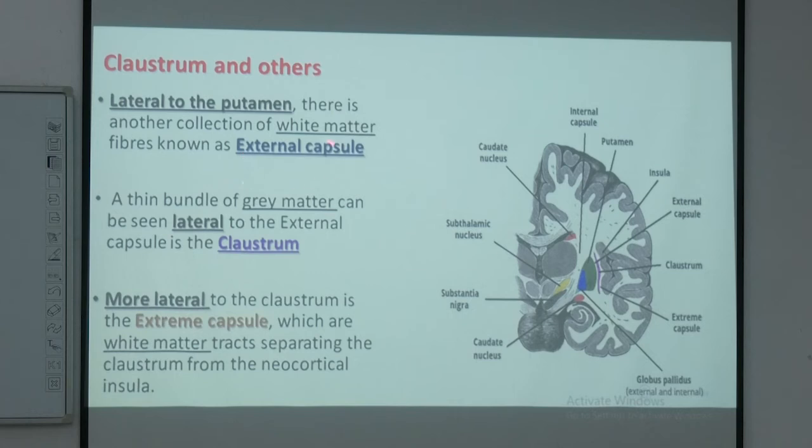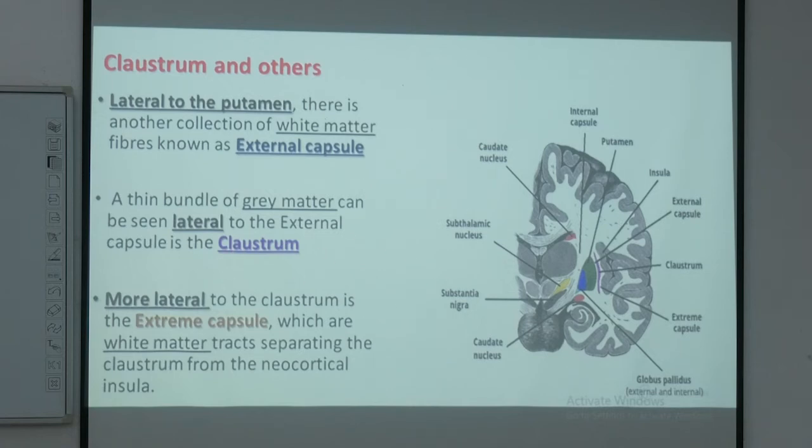This external capsule is white matter present lateral to the putamen. If you go farther lateral, you find another shadow, a collection of gray matter that looks like a claw. We call it the claustrum, another anatomical component of the basal nuclei.